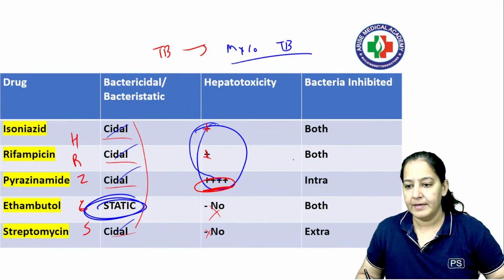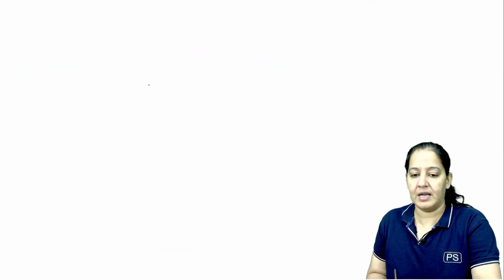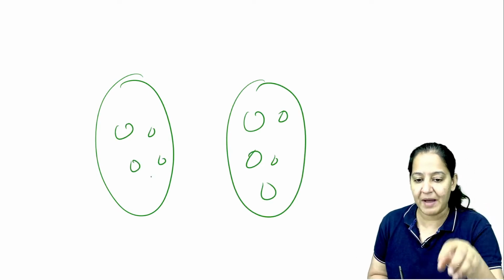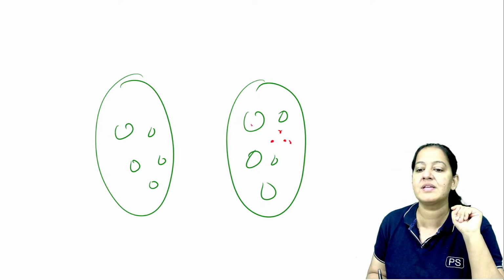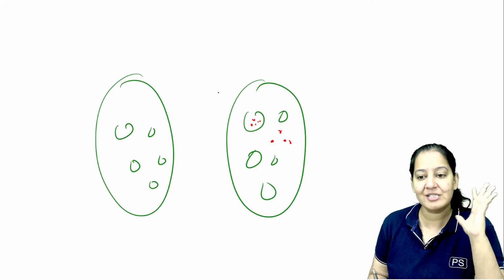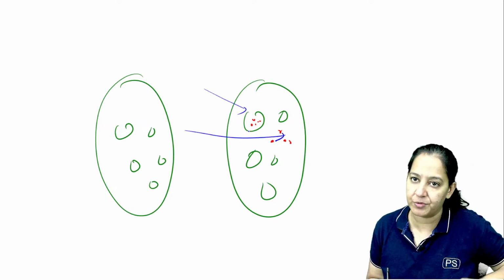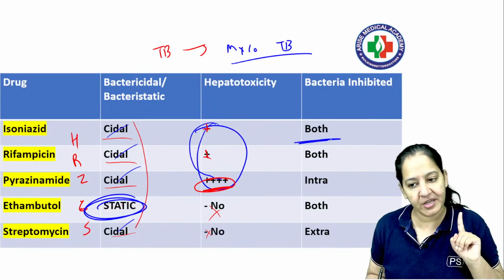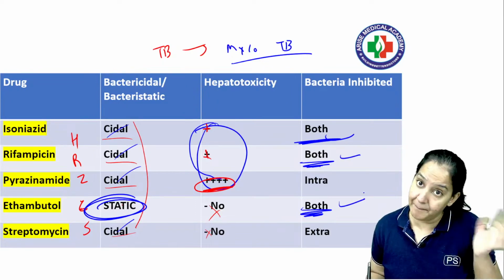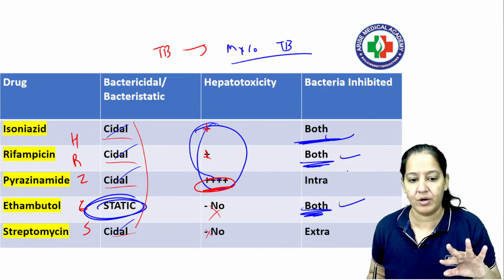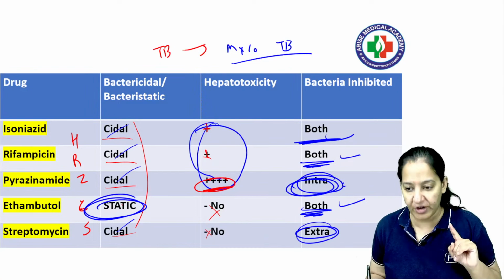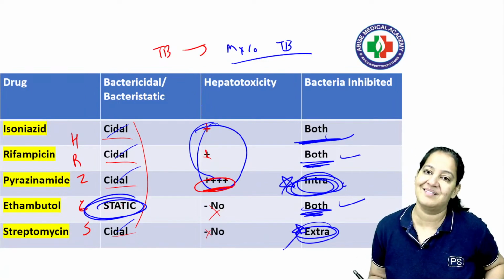Right now, you have to understand that TB occurs in the lung. Let me draw the lung. In the lung, these are the cells of the lung. Where is the Mycobacterium tuberculosis present? It's extracellular also, it's intracellular also. So the bacteria is both extracellular and intracellular. So among the 5 drugs, HRZES, which kill extracellular, which kill intracellular, which kill both? That is also a very important question, right? H kills both, R also kills both, and E also kills both. H, R and E kill both extracellular as well as intracellular. But pyrazinamide kills only intracellular and streptomycin kills only extracellular. So you frequently get questions on pyrazinamide and streptomycin. Please learn that.